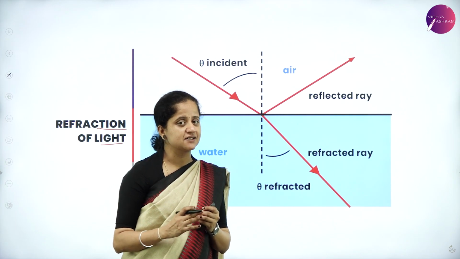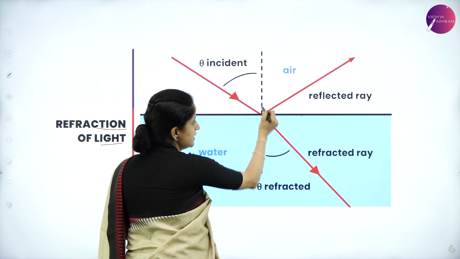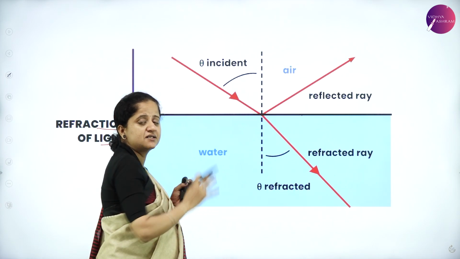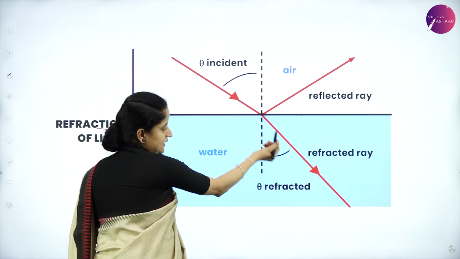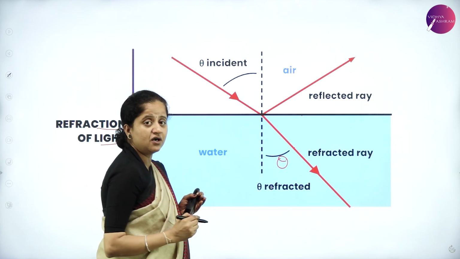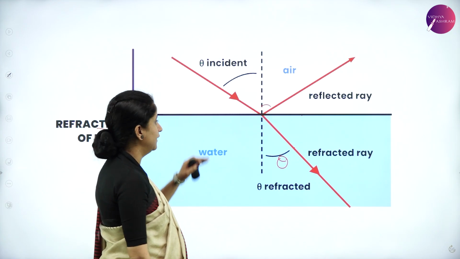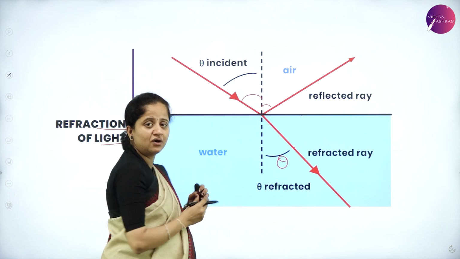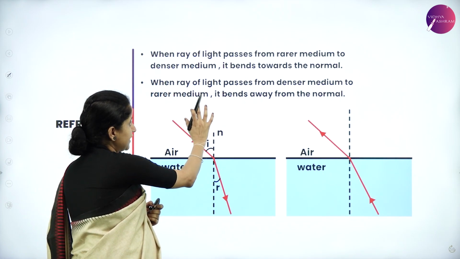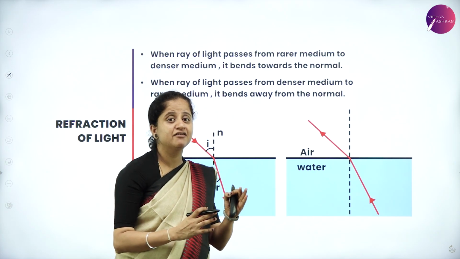But certain conditions apply. Now in this diagram we can observe this is the incident ray. This is the surface where it meets the normal, and this is the reflected ray where the light ray goes back to its original medium. But in this case, this is the refracted ray, and we call this the angle of refraction or refracting angle. So this is the angle of reflection or reflecting angle. The angle between the incident ray and the normal is called the incident angle. Let us now see the definition. When a ray of light is traveling from one medium to another medium, the phenomenon of bending of the light ray is called refraction.